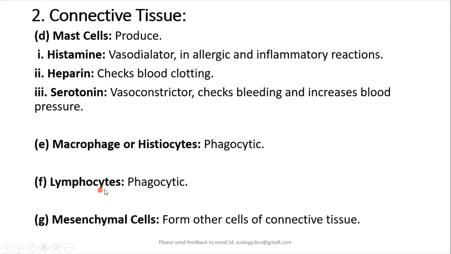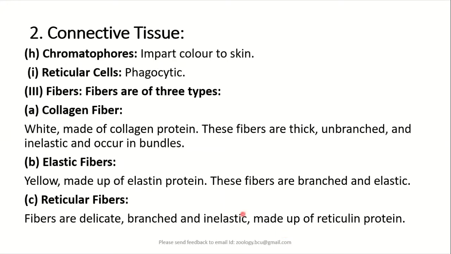And apart from that, lymphocytes, which are again of two types, T lymphocytes and B lymphocytes. They are again stored in the connective tissue. Similarly, mesenchymal cells form other important cells of the connective tissue.